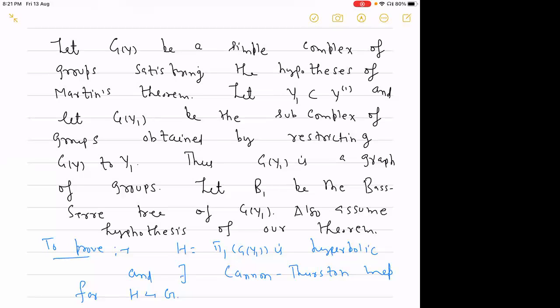Then the fundamental group of the subcomplex of groups will be hyperbolic, and there exist Cannon–Thurston maps.